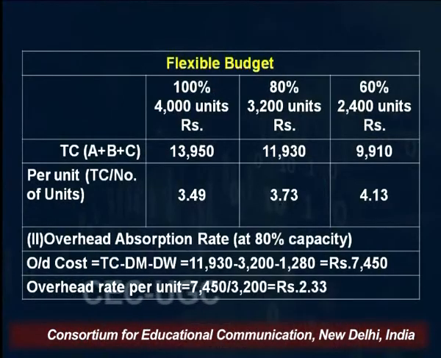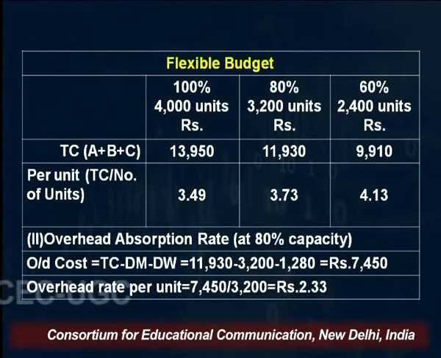And the last part, the second part of this example, is to prepare the absorption rate. So what is the absorption rate? Total overheads divided by number of units. So what are total overheads in this example? Total cost minus direct material minus direct wages, right? TC means total cost, DM means direct material, and DW means direct wages.